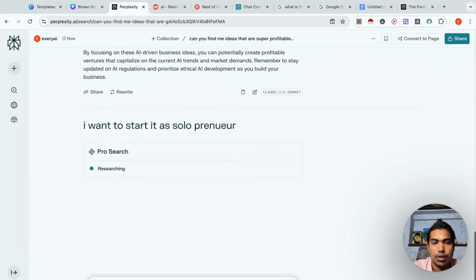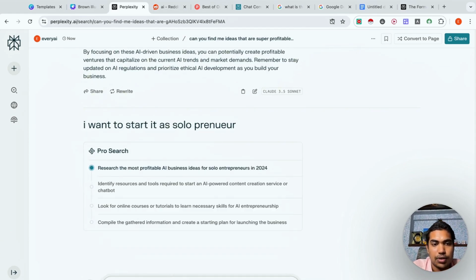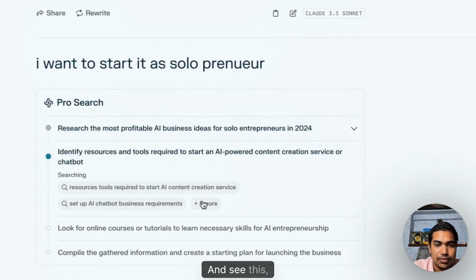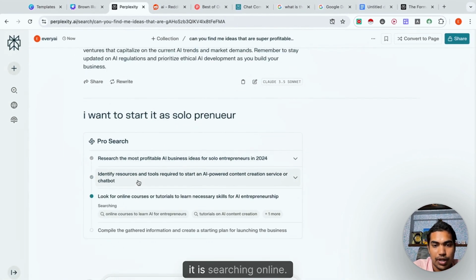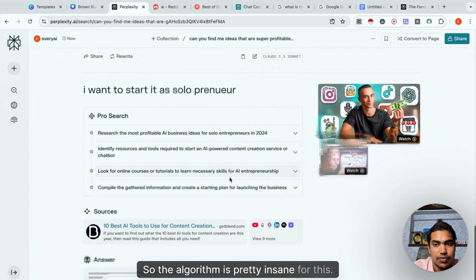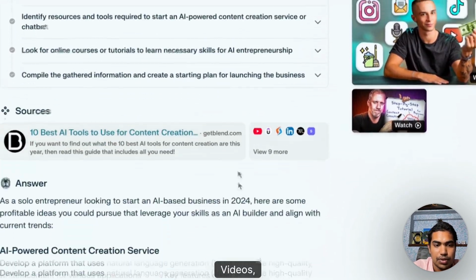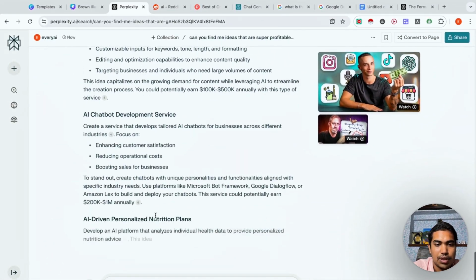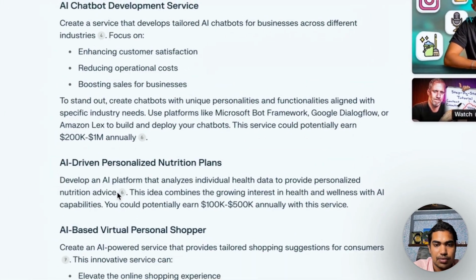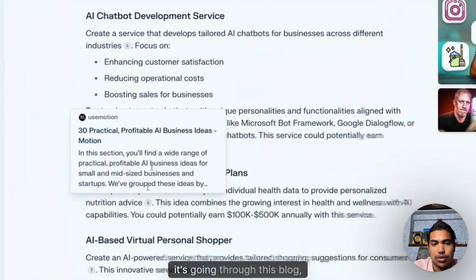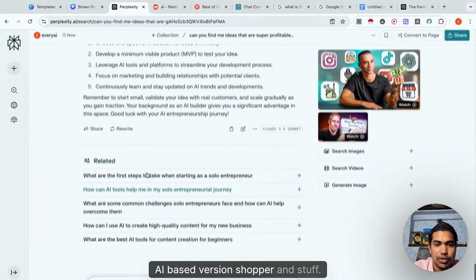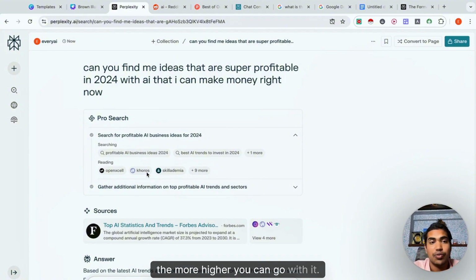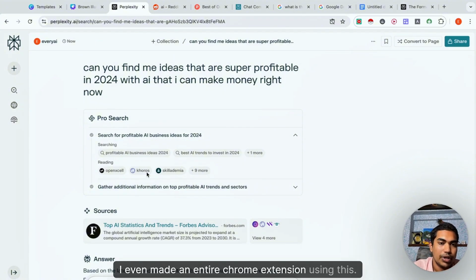So these things, let's say I want to start as a solopreneur. So similarly, you can also do this. It's pretty good. So it searches for the most profitable ideas for solopreneurs with AI, and see this, all the different things it is searching from, what it is searching online. So the algorithm is pretty insane for this. So it's going through these videos, right? So customizable inputs, tones, chatbot developments, AI driven personal nutrition plans, right? It's going through this blog, AI based personal shopper and stuff. So all the things that you can have, the more niche you can go, the higher you can go with it. I even made an entire Chrome extension using this.